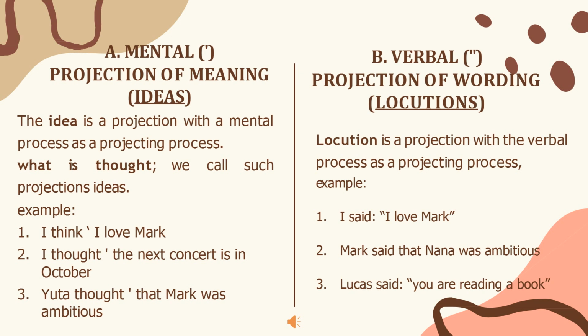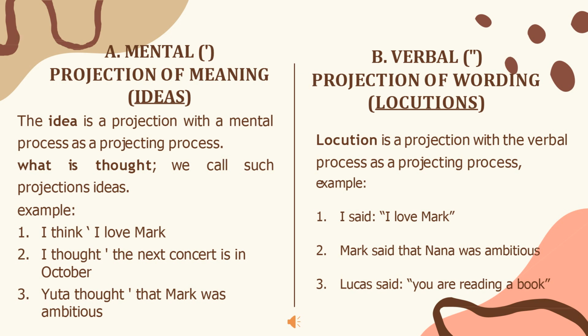In the example above, the projecting clause is a verbal process, someone saying, and the projected clause represents what Lucas said. The projecting clause, Lucas said, gives the information about what he is doing directly. It means that there is something that is produced by Lucas and it follows from what Lucas said.